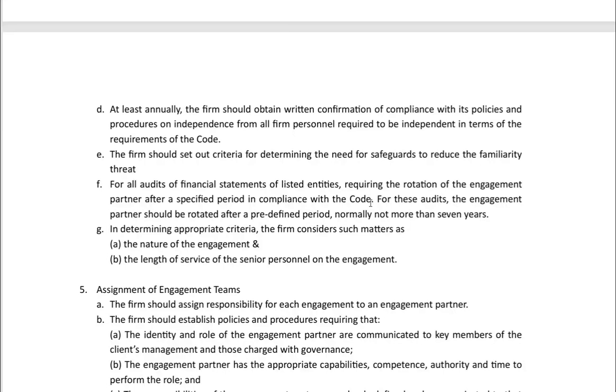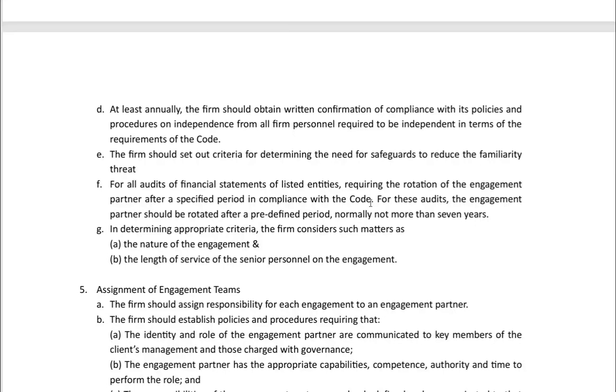Specifically for audits, the engagement partner should be rotated after a predefined period, normally not more than 7 years. Again, tested in MCQs. In determining appropriate criteria, the firm considers such matters as the nature of the engagement and the length of service of the senior personnel. Very important, these two factors are very important. This can be tested in MCQs.